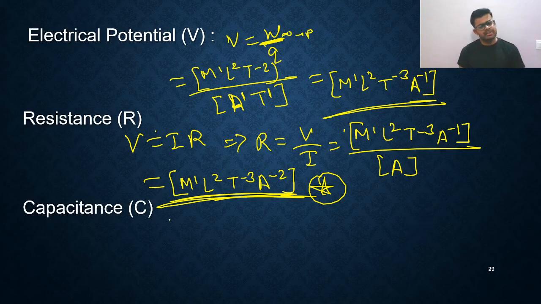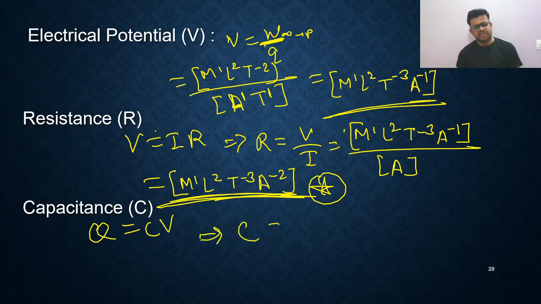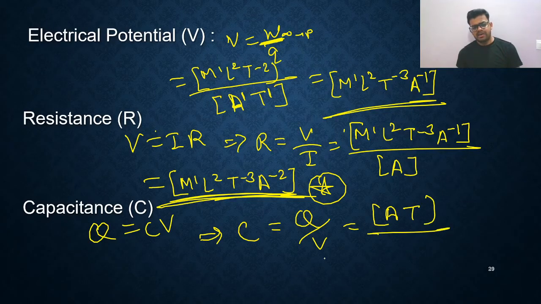Capacitance. How to find capacitance? All of you know Q is equal to CV. You know this, right? So you can find its dimensional formula. Capacitance C is equal to Q upon V. Q is equal to IT, meaning ampere into time. This is charge, divided by voltage, meaning potential. So that is M1 L2 T minus 3 A minus 1.